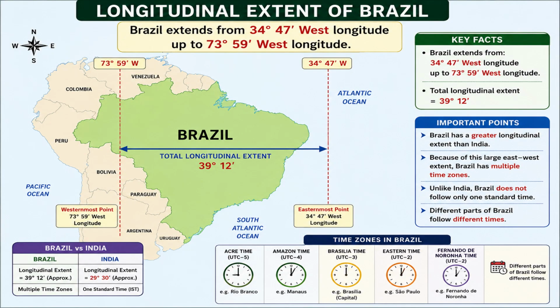The longitudinal extent of Brazil. Brazil extends from 34 degrees 47 minutes west longitude up to 73 degrees 59 minutes west longitude. Brazil has a greater longitudinal extent than India. Because of this large east-west extent, Brazil has multiple time zones. Unlike India, Brazil does not follow only one standard time. Different parts of Brazil follow different times.